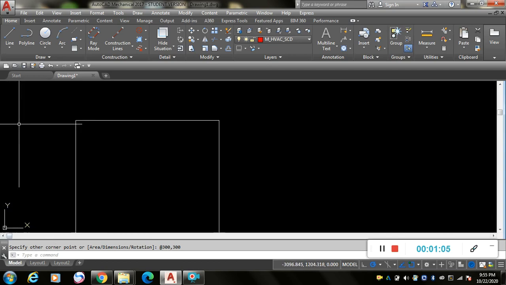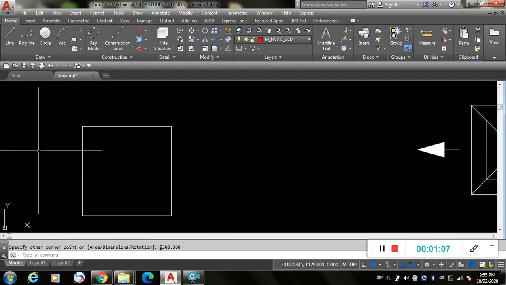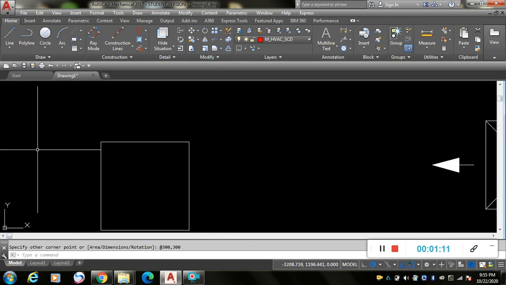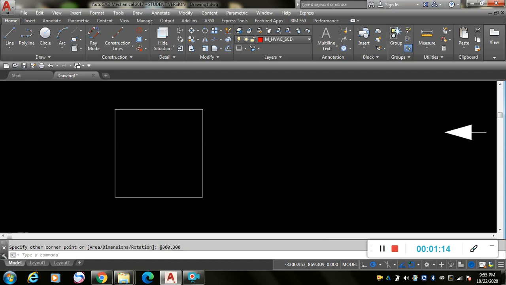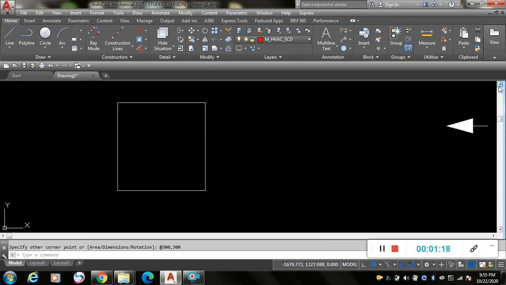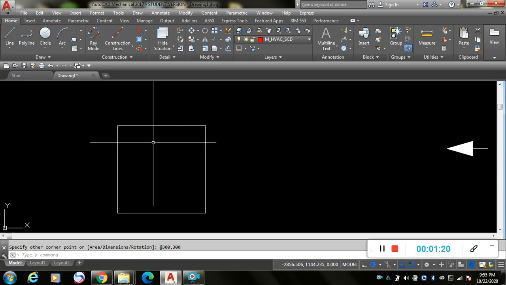After this, we have to take an offset of this particular box, that is of 300 into 300 mm.